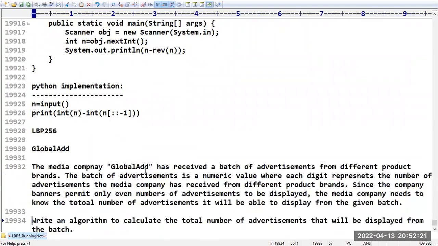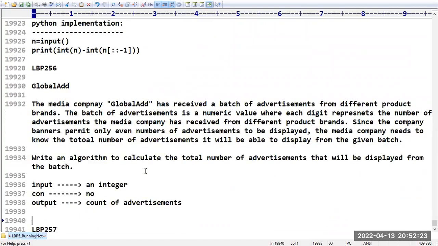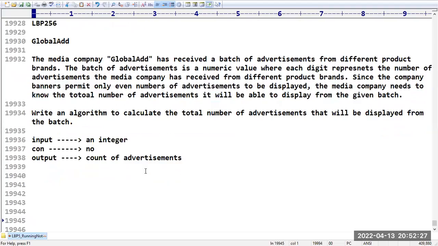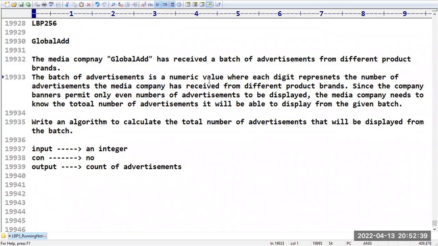What is this program? Observe carefully. This was Wipro question, sir. So global ad. The media company Global Ad has received a batch of advertisements from different product brands. The batch of advertisements is a numerical value where each digit represents the number of advertisements the media company has received from different product brands.